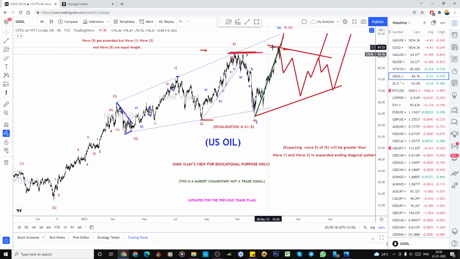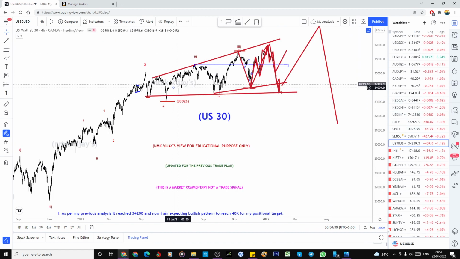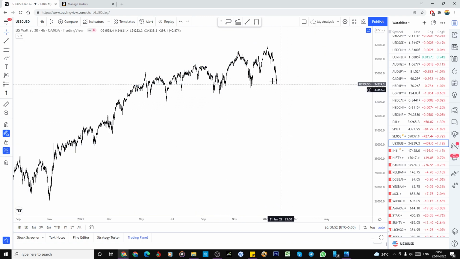That is why, if it did like this, stocks are also in the same pattern. Stocks also have the 1 2 3. For example, you can just go through this US 30. Same. One. So here I consider this as a 1 2, so 3 4 5, so we are on the bigger fourth wave. But if 1 2 3 4, 1 2 3 4, and we are in the fourth wave, anyway we can change the labeling. I already keep informing, right? Wave count is not that important. The patterns we are expecting are entirely different.